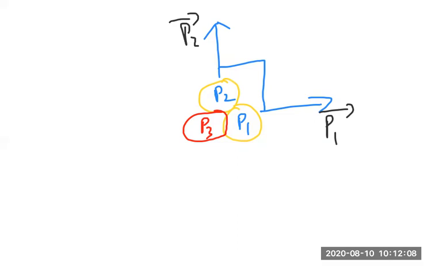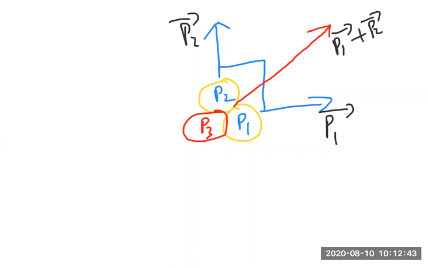Now, the resultant, we always know from the parallelogram law of vector addition, will be somewhere in between P1 bar and P2 bar. It has to either lie on P1 bar or on P2 bar, or it has to lie between P1 bar and P2 bar from the parallelogram law of vector addition. So the resultant of these two, P1 bar and P2 bar, lies between them. The resultant formula, what can we write? P1 bar plus P2 bar.